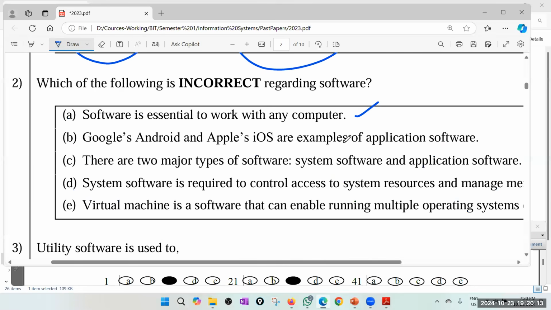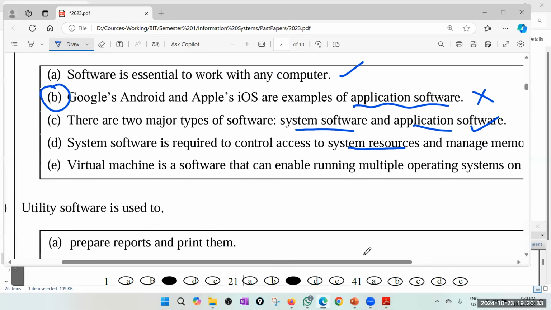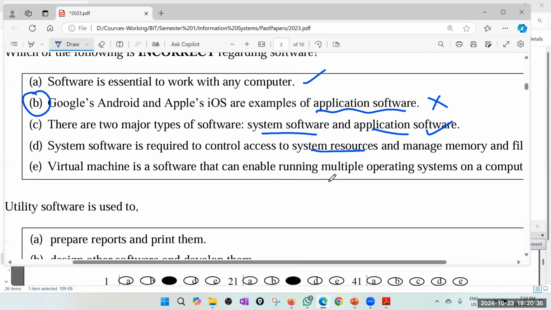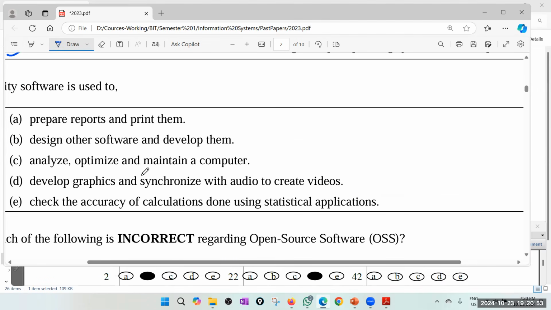Google's Android and Apple's iOS are examples of application software. No, those are system software. Those are operating systems. So basically I got the answer, but anyway, look at the other two. There are two major types of software: system software and application software. Yes. System software is required to control access to system resources and manage memory and files. So that is part of the system software. So D is also correct. C is correct. A is correct. A virtual machine is a software that enables running multiple operating systems on a computer. Yes. So the answer is B.